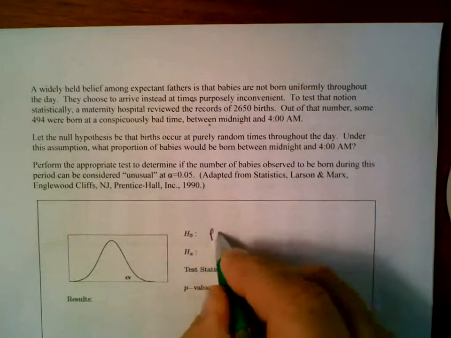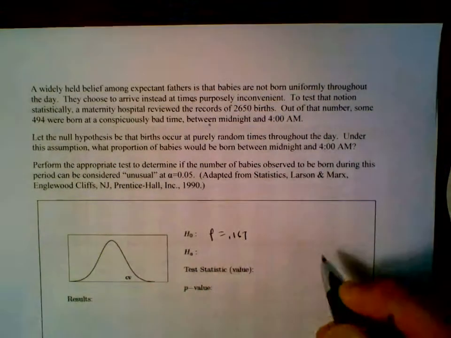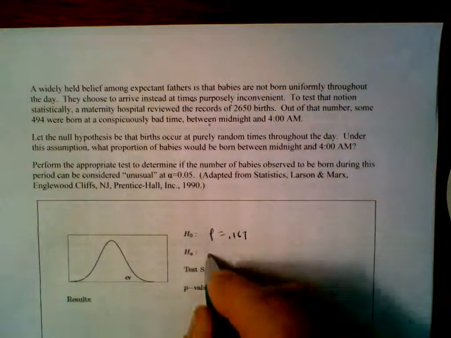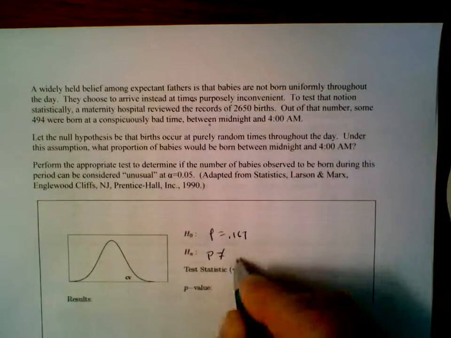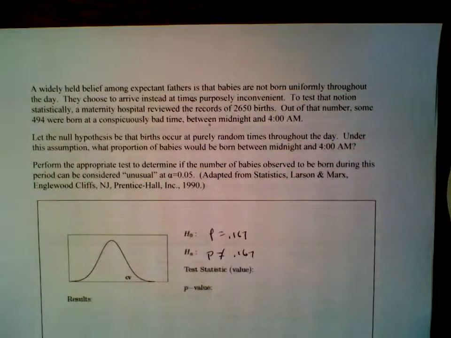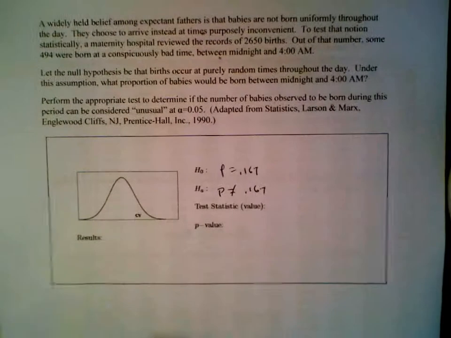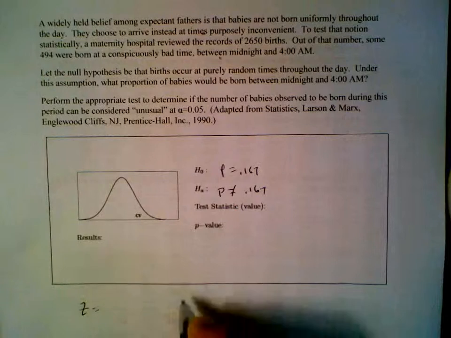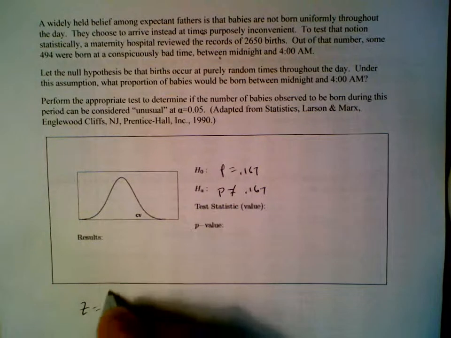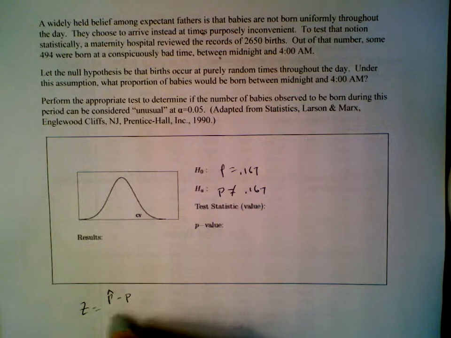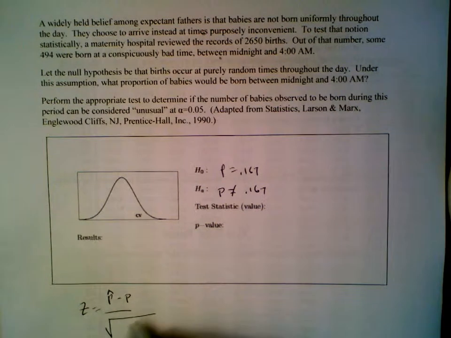P is equal to 0.167. The alternate hypothesis, of course, is the opposite. P is not equal to 0.167. Okay? Test statistic. The test statistic is a Z. The formula looks like this. P hat minus P divided by the square root of P times 1 minus P divided by N. We write 1 minus P in my class. Some formulas show Q there.